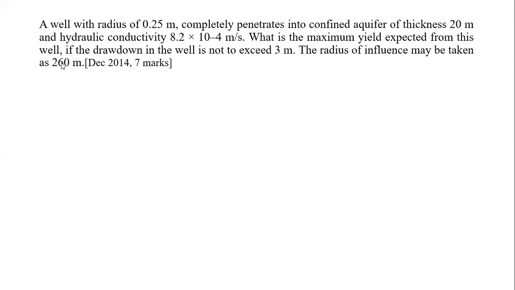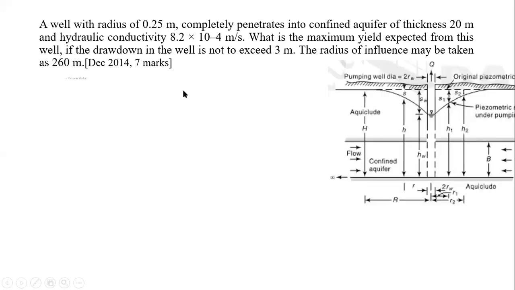What is the point? So 260 meters is the radius of influence, capital R, they had given us. Then the drawdown is given to us, that is 3 meters in the main pumping well. Then the thickness of the aquifer is given to us as 20 meters. Okay, so now we start the solution part.